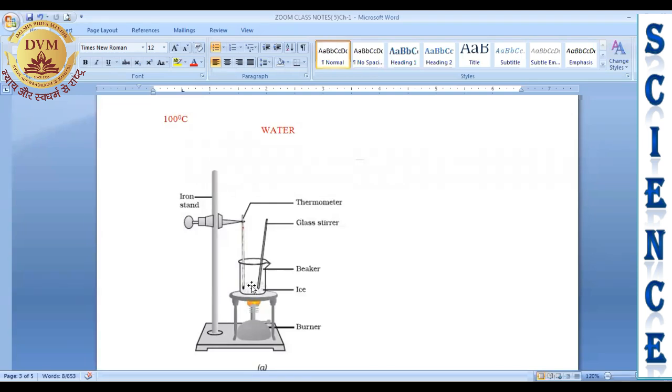Simply you can say that ice is melting. But the thermometer is showing the same reading, 0 degrees Celsius. The temperature is not shown by the thermometer, or you can say that the temperature is not increasing in the thermometer though you are heating from outside.